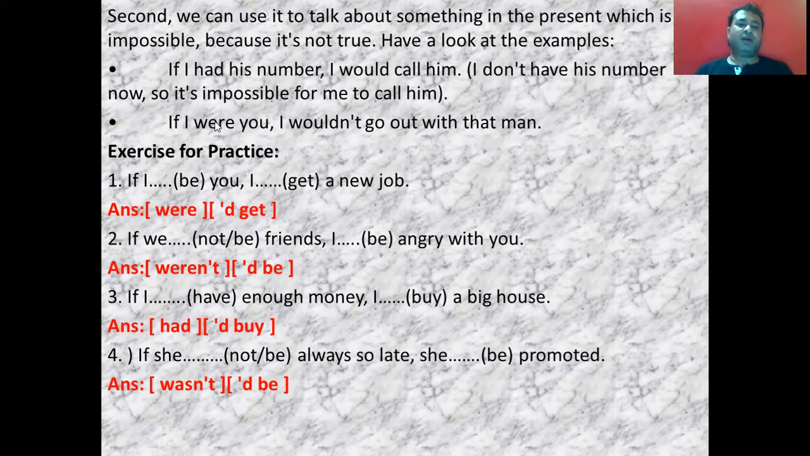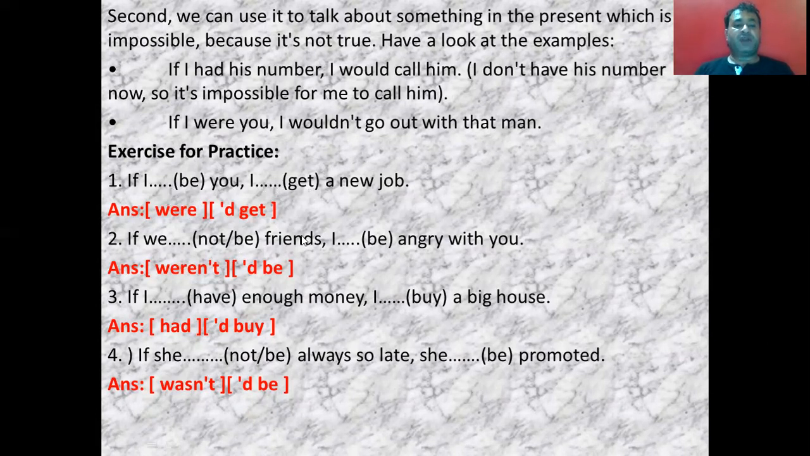So again, simple past in the if clause and would plus first form in the main clause. Let's see some exercises for practice. If I (dash) be you, I (dash) get a new job. If I were you, I would get a new job. So here I use the simple past. Therefore, it is mandatory to use would plus first form of verb in the main clause.